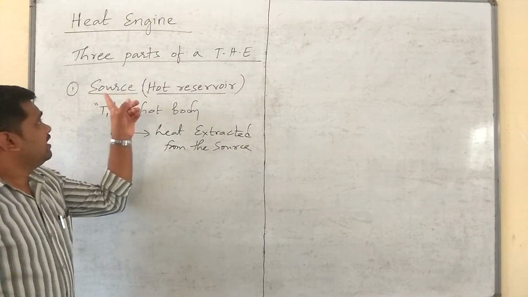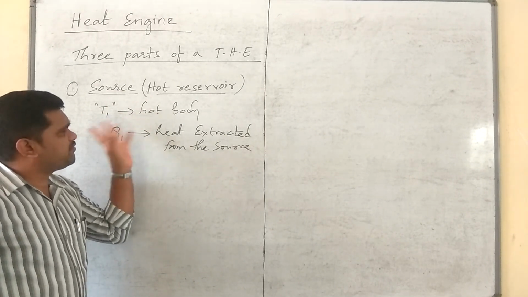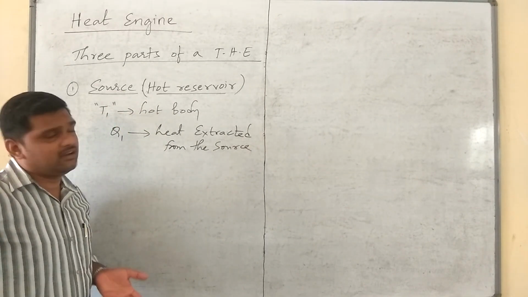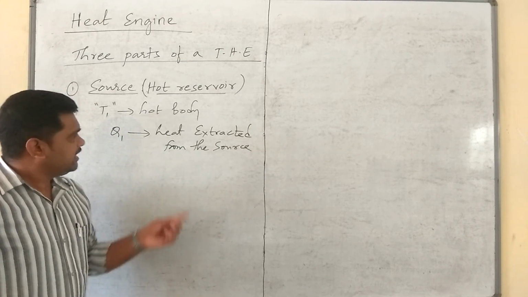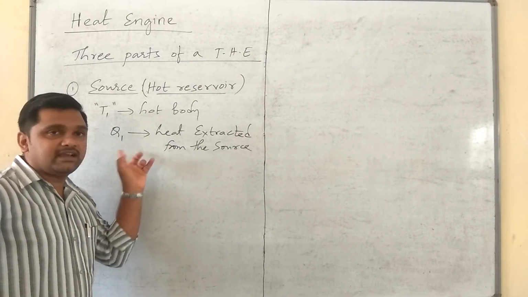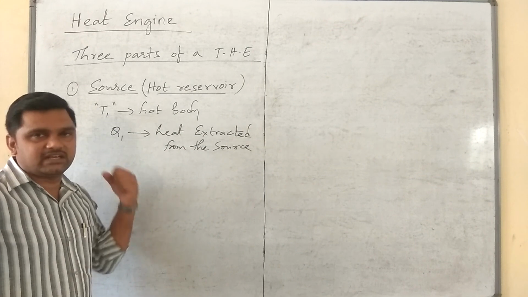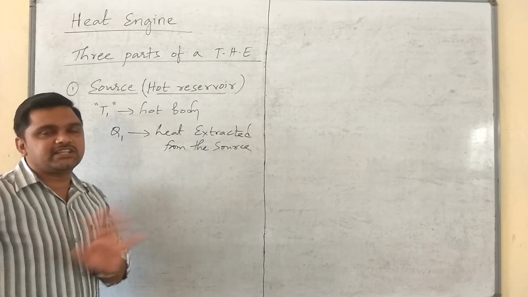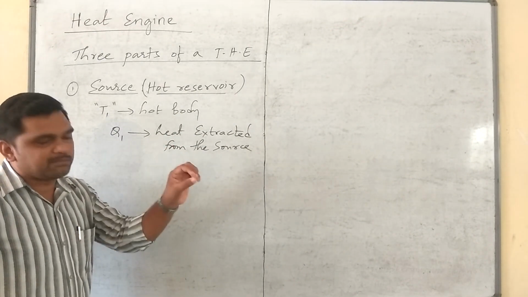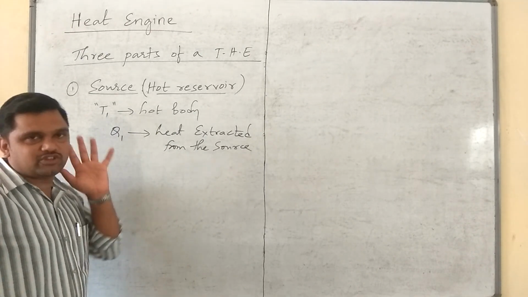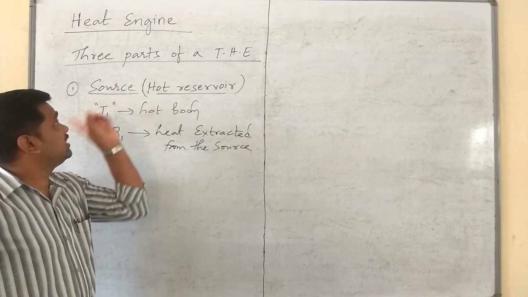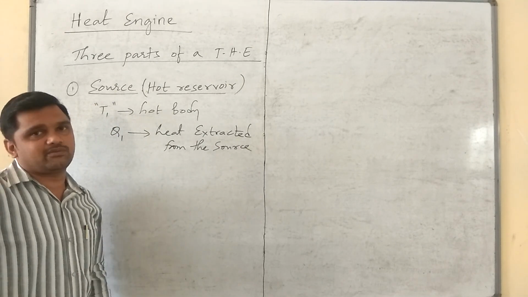Please remember, source is a body of very high temperature. Why it is called a hot reservoir: even though you are extracting a certain amount of heat energy from it, its temperature never changes. Its temperature remains constant. So that is the actual thing here, why we call that source a hot reservoir.